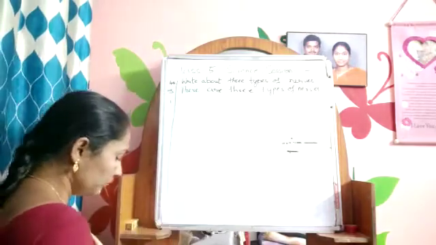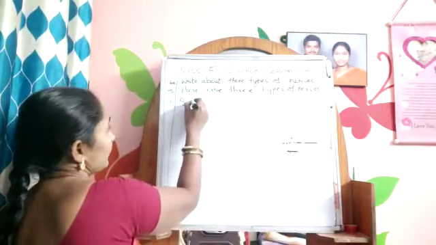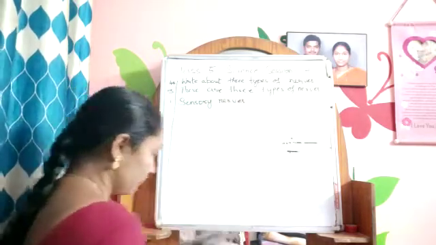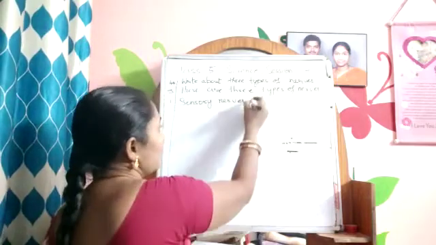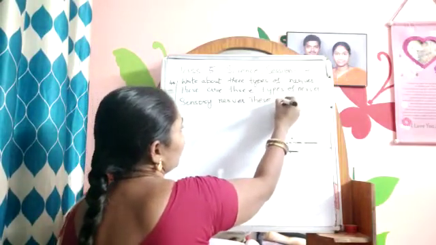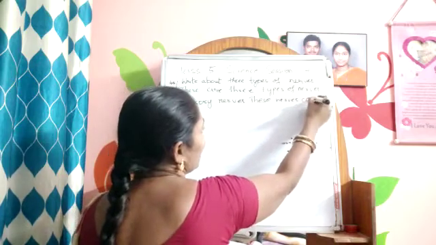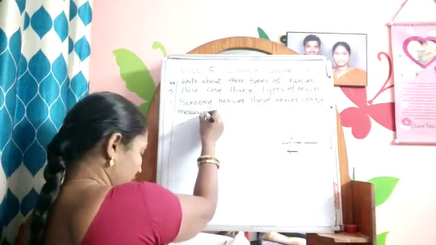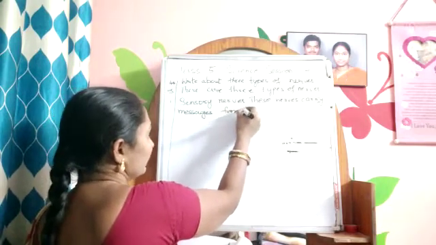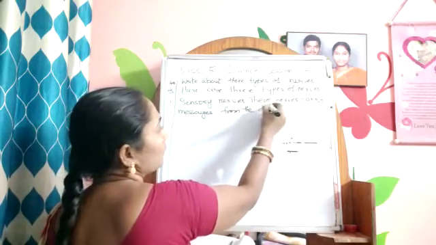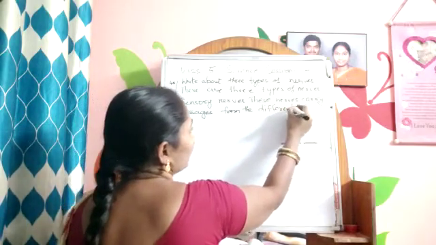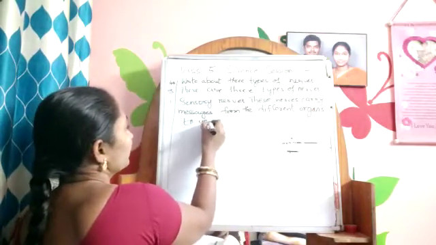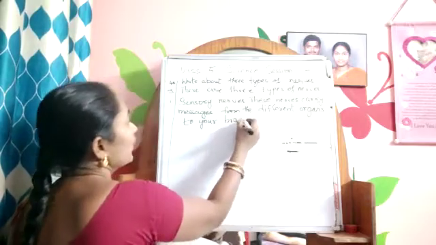First one, sensory nerves. These nerves carry messages from the different organs to your brain.